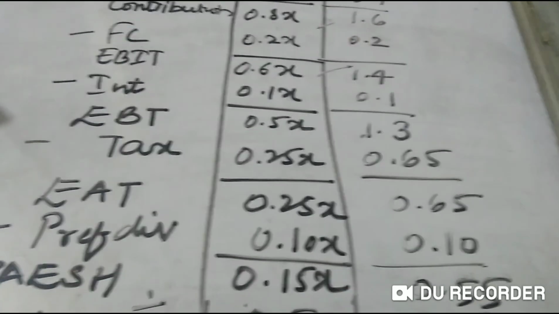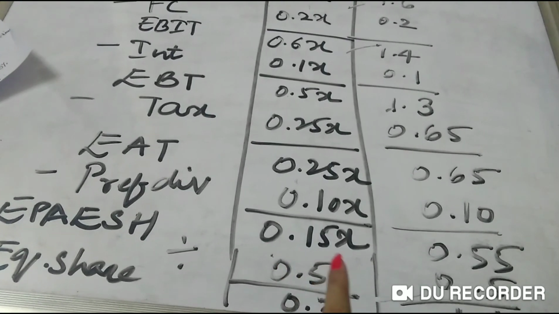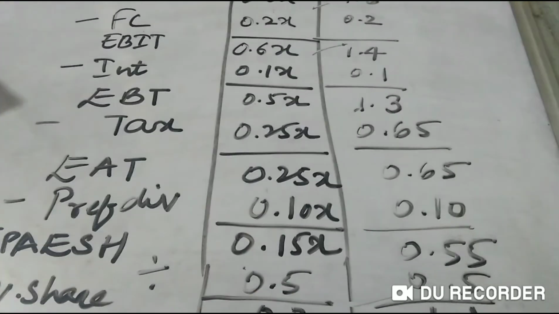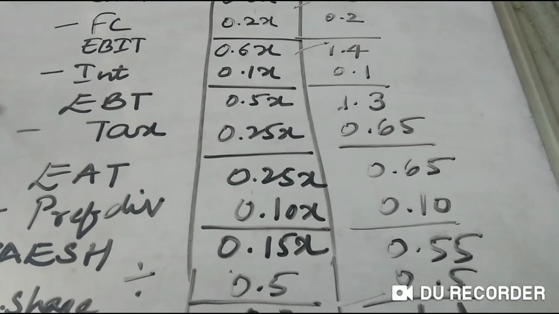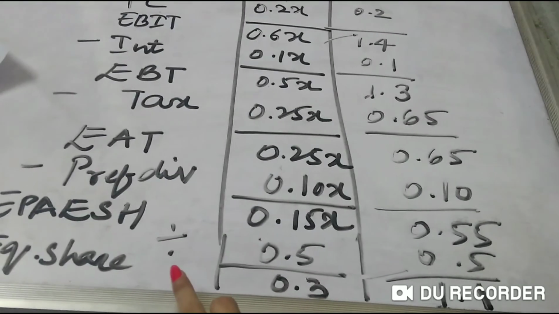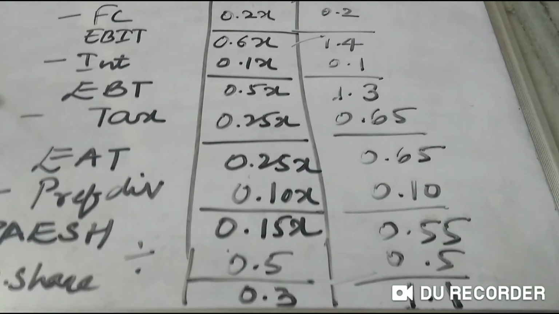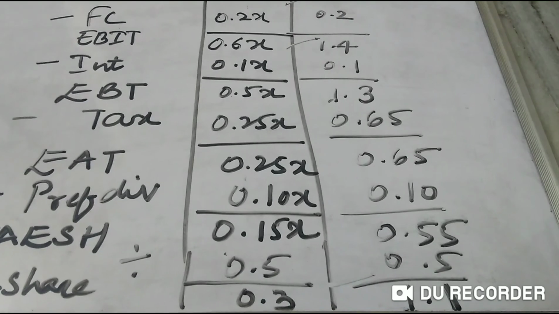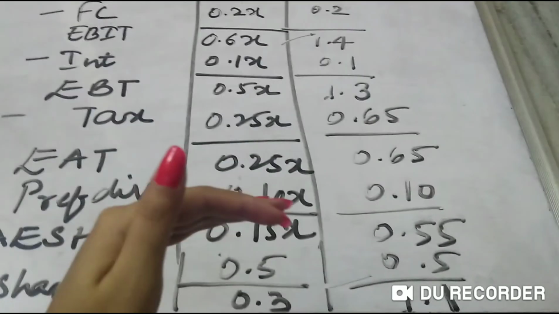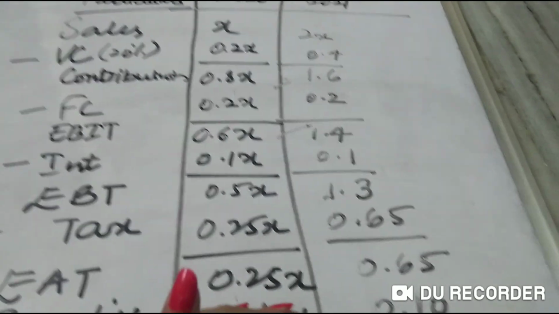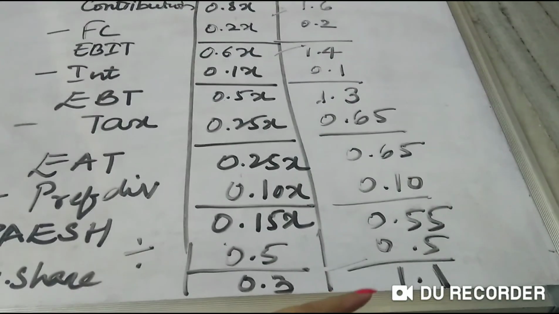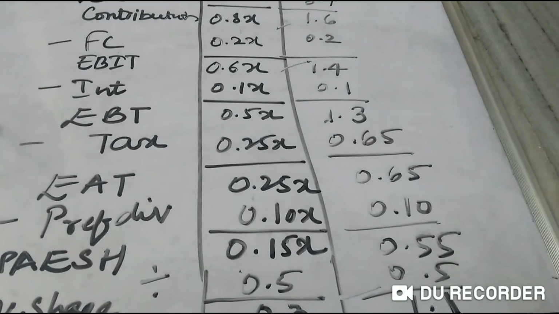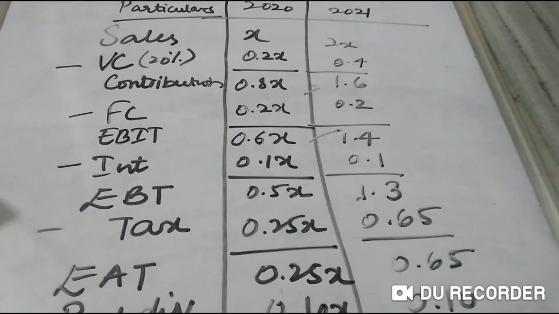Preference dividend is the same. Now what happens here is that the earnings left out, available for your equity shareholders, is 0.55X over here. Next, if you calculate your equity share, the number of equity shares will remain the same. So your EPS here is 1.1. Now we have done all this to know what impact it will make on the earnings per share, on my financial results, if I increase my sales by 2 times.